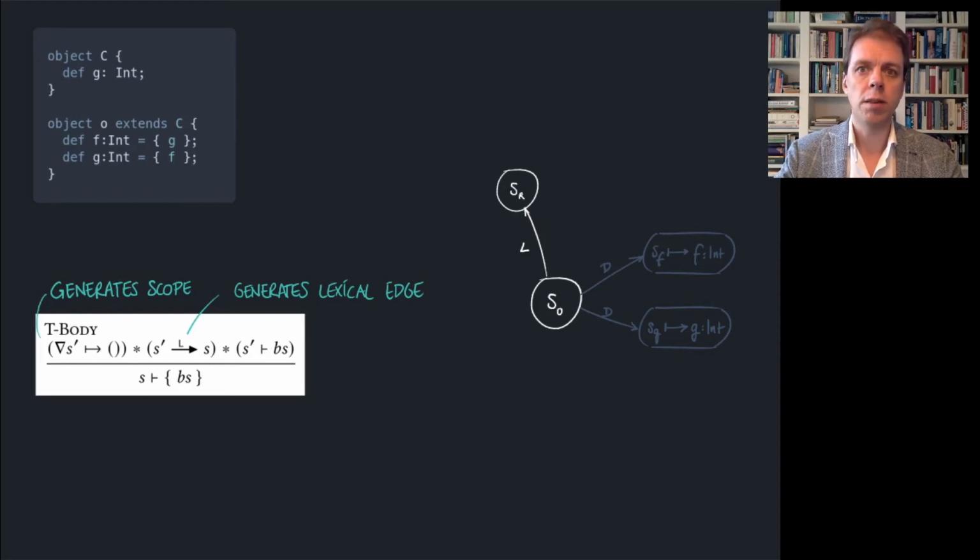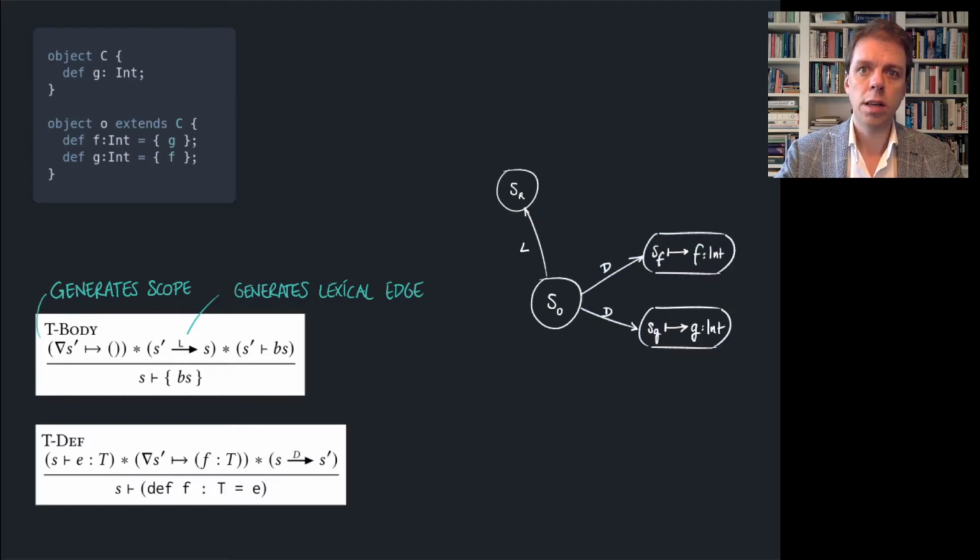Importantly, we do not specify the inhabitants of the scope S prime here. Instead, the typing of the body can simply assert inhabitants in it. This can be seen in the rule for definitions, which checks the body expressions in the context of the given scope S and asserts a new declaration, which is added to S by asserting a definition edge. The mutually recursive nature of the definitions is achieved by checking the body expressions and asserting the declaration in the same scope F, S, which is shared by all definitions in the body.